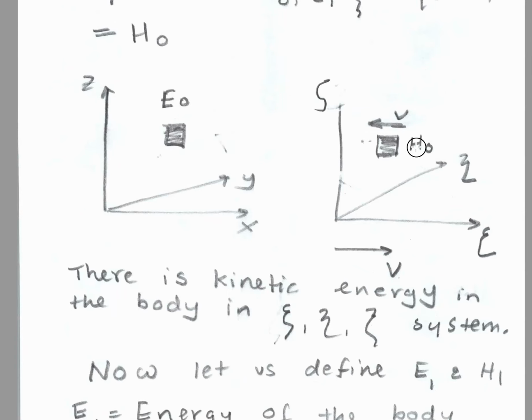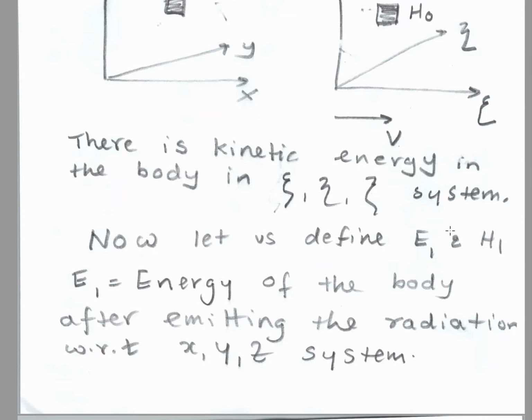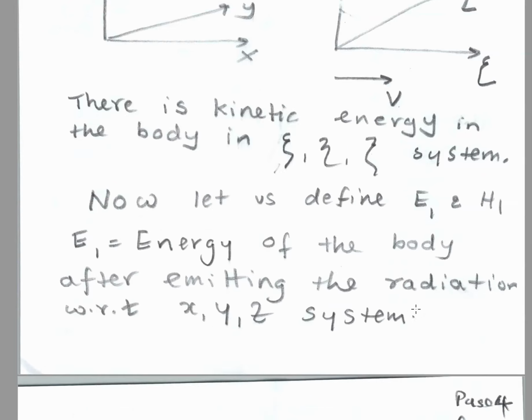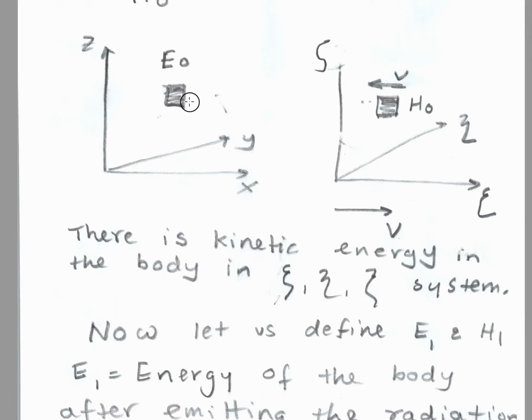So E0, H0 measured from the epsilon eta theta system. There is kinetic energy in the body relative to the epsilon eta theta system. Now let us define E1 and H1. E1 equals the energy of the body after emitting the radiation with respect to the XYZ system. Okay, now this is E0 when the radiation is emitted.